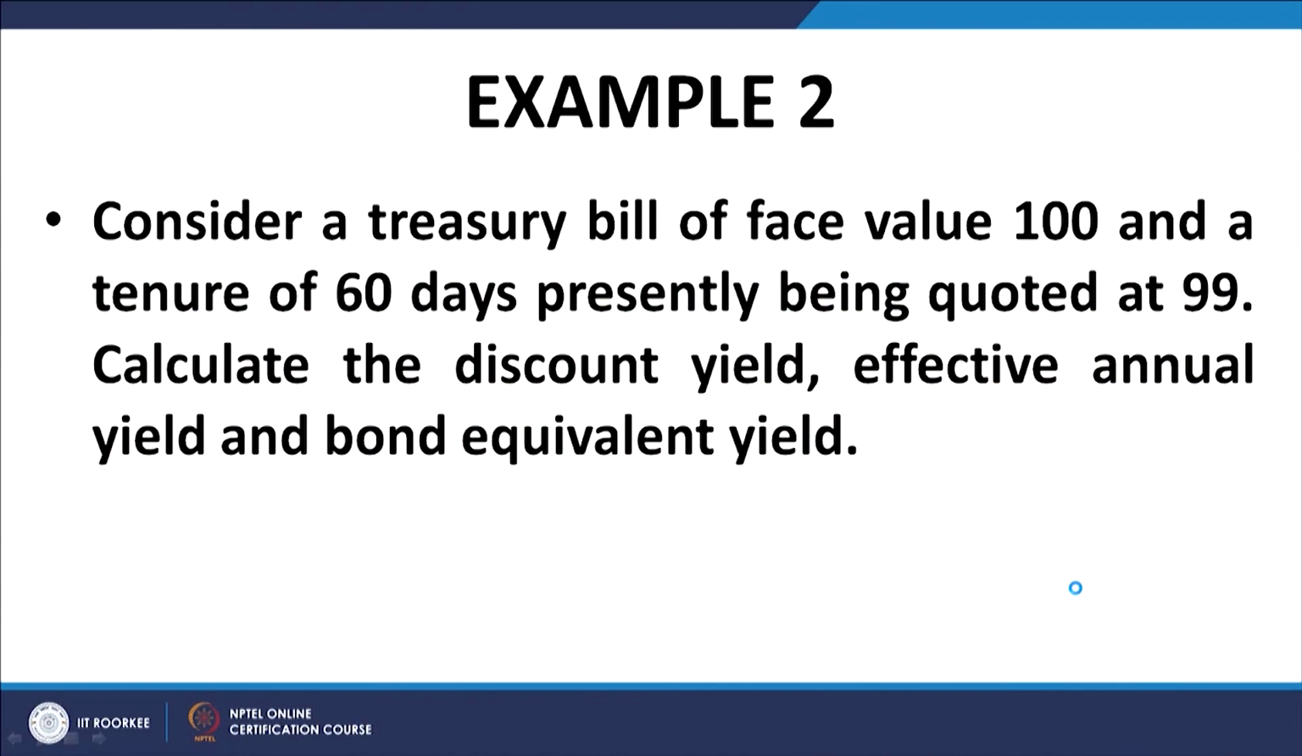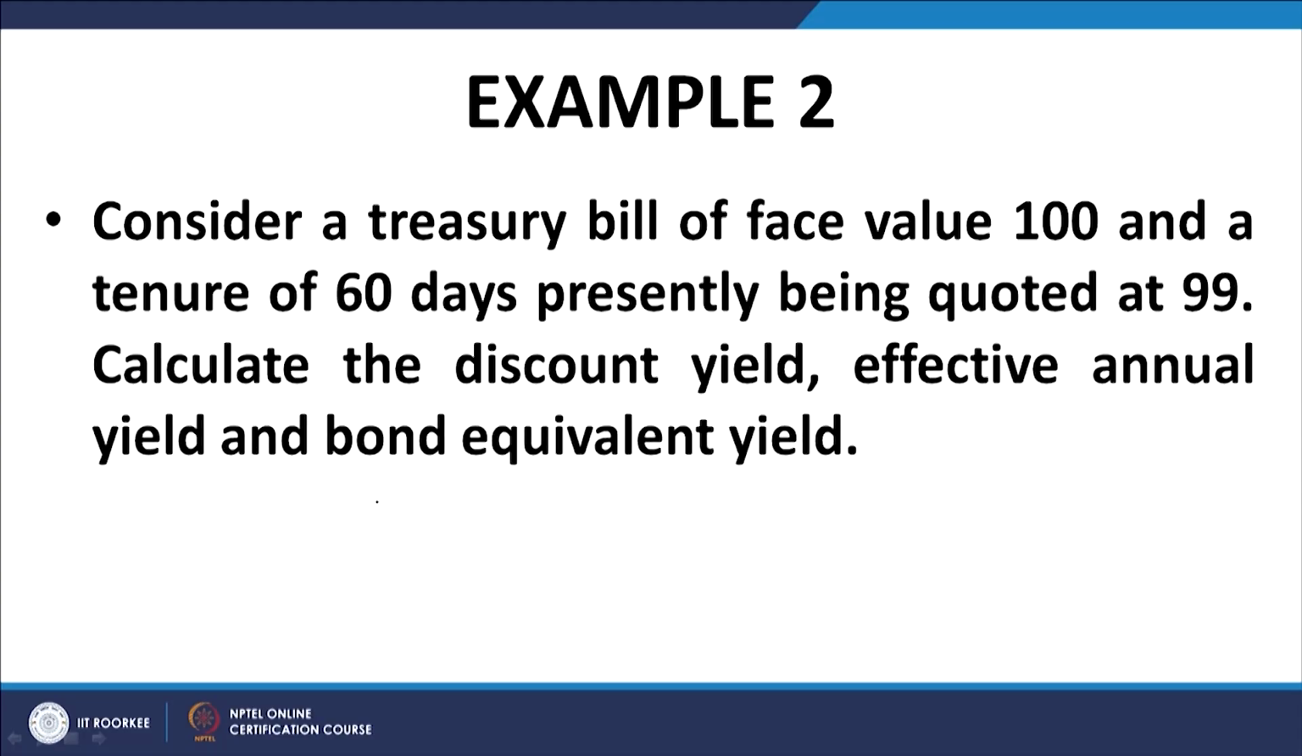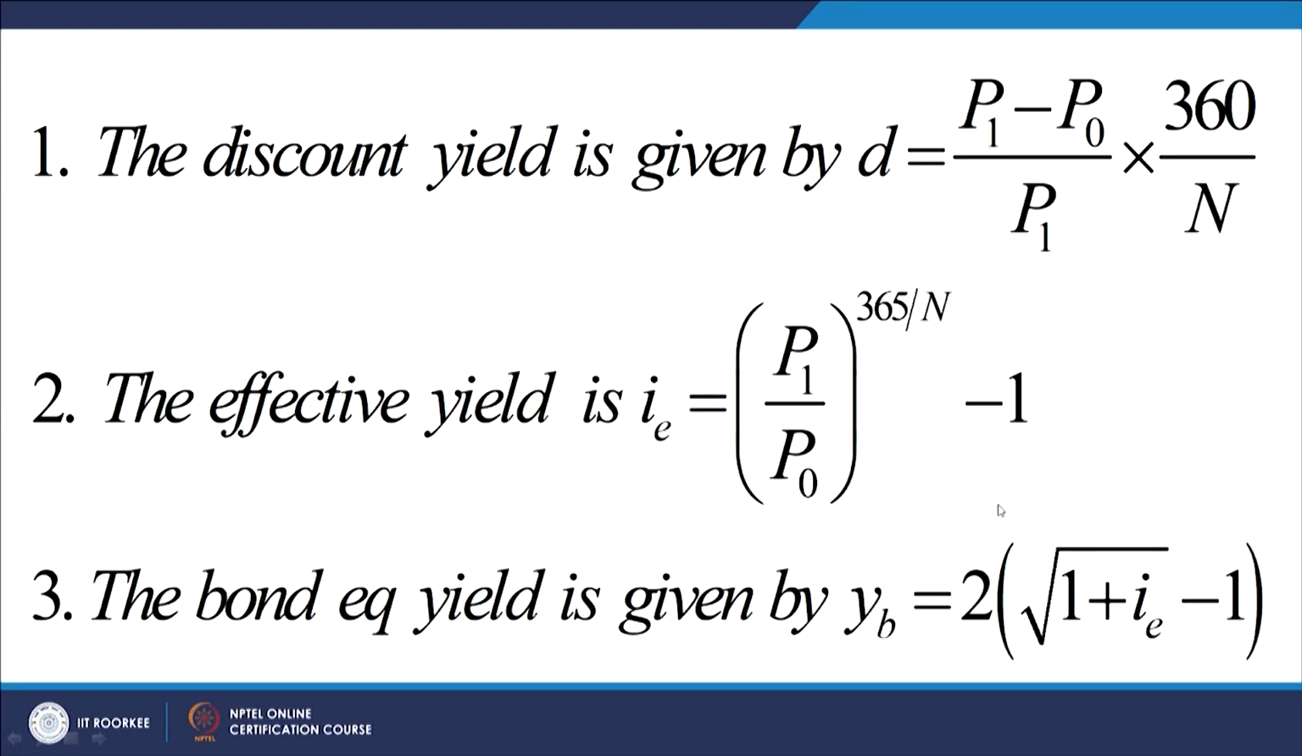We have a treasury bill of the value of 100 and a tenure of 60 days, presently quoted at 99. These are the basic facts. The face value P1 is equal to 100, P0 is equal to 99, and T is equal to 60 days. This is the data that is given to us. Let us work out the various parameters.